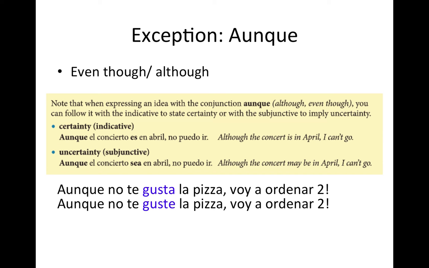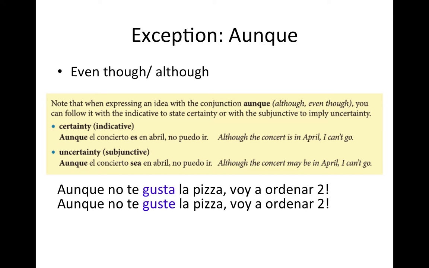For when to use the indicative, it needs to be something certain, right? So this is the example they give you. Aunque el concierto es en abril, no puedo ir. So even though the concert is in April, I can't go. There is no doubt that the concert is in April.